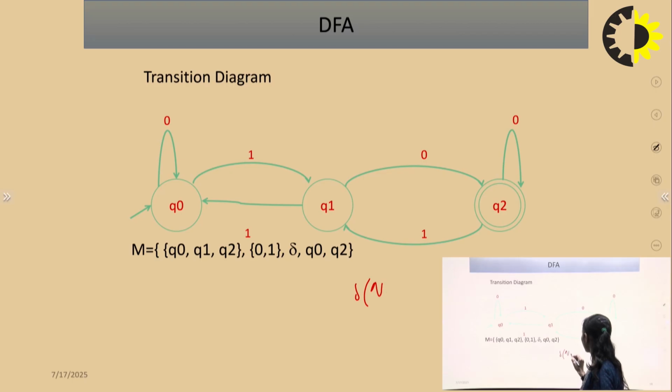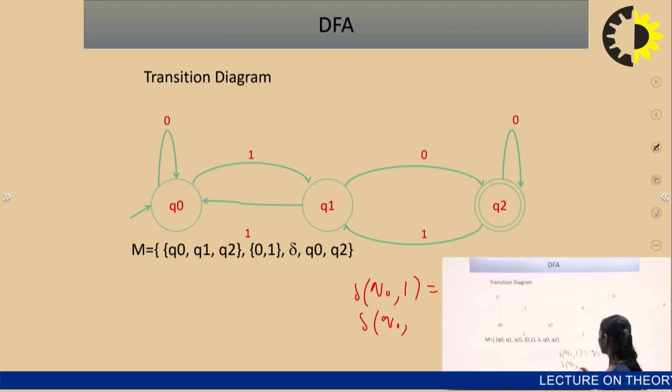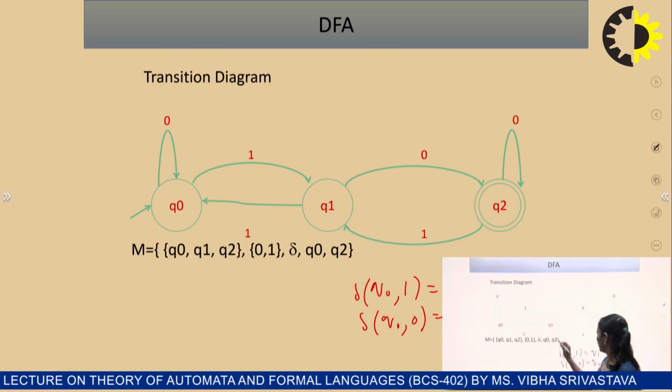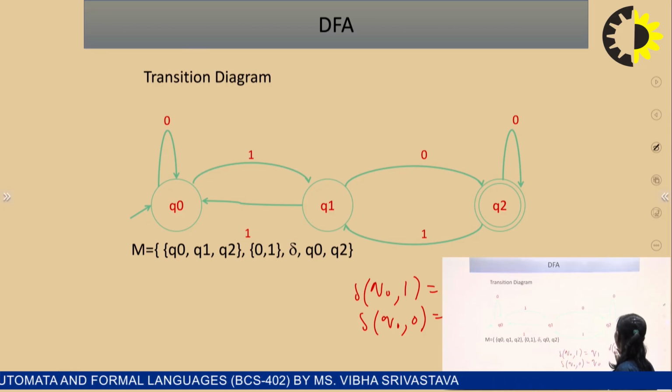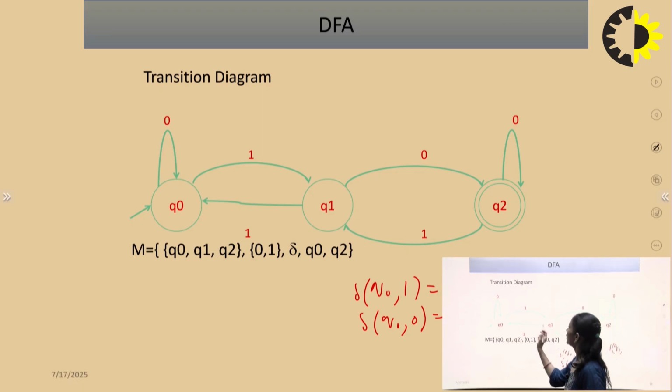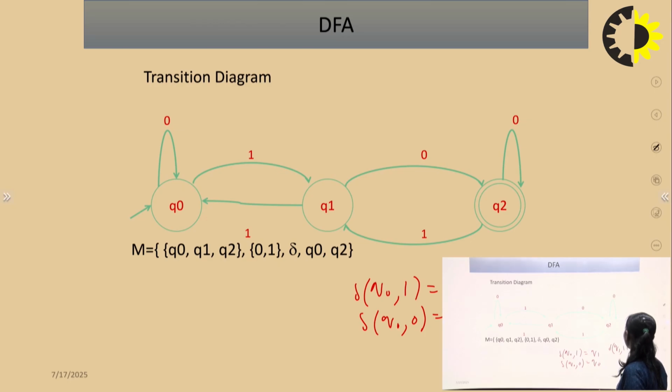That means the state is Q0, the input is 1, the transition is to Q1, and for Q0 with input 0, the next state is Q0, because the loop is on itself. What about Q1? If I read 1 in Q1, the next state is Q0. And for Q1 with input 0, what is the next state? That is Q2.